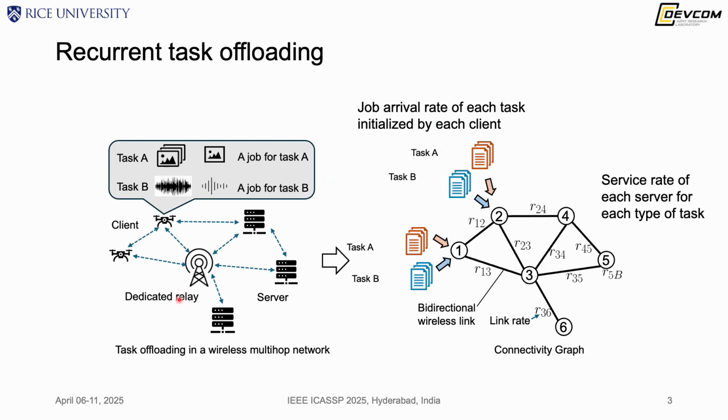Our setting is a wireless multi-hop network in which there are three types of nodes: the clients, a dedicated relay, and the servers. The network can be abstracted as a connectivity graph on the right-hand side. Each client can initiate multiple types of tasks. What we know about these tasks are the job arrival rate of each type of task for each client, which could be different. And we also know the service rate of each server for each type of task, and the link rate of these wireless links.